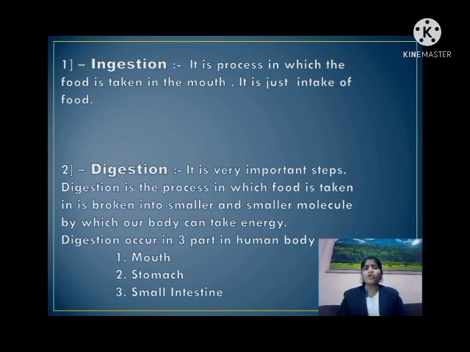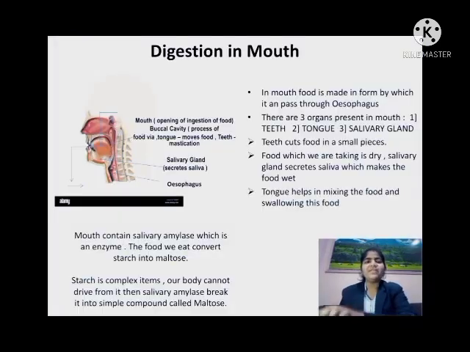Our digestion occurs in three parts or three organs. First is the mouth, then the stomach, and third is the small intestine. So let's understand how our digestion occurs in these three organs. Let's start with digestion in our mouth.